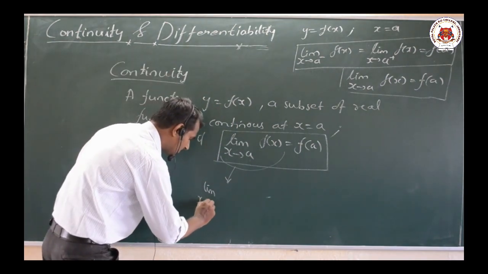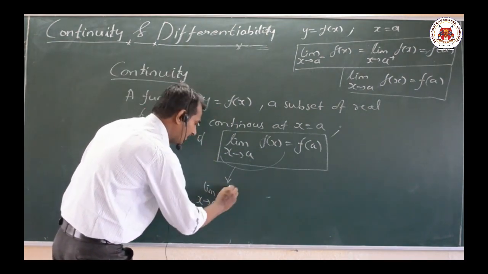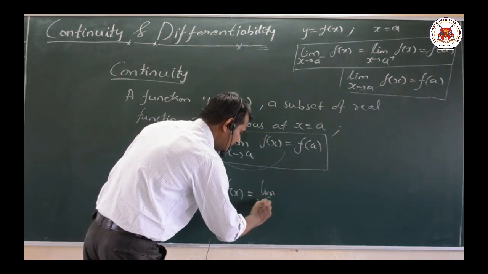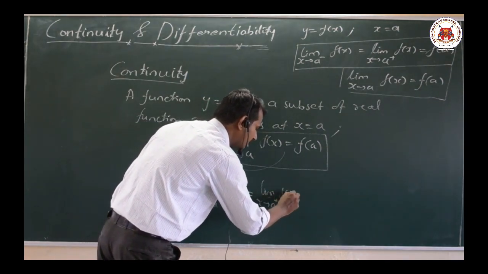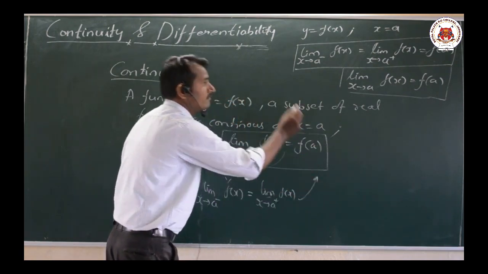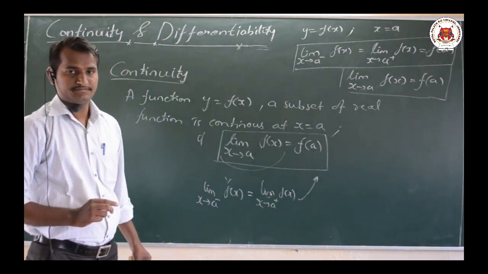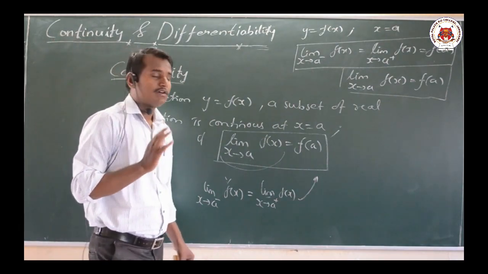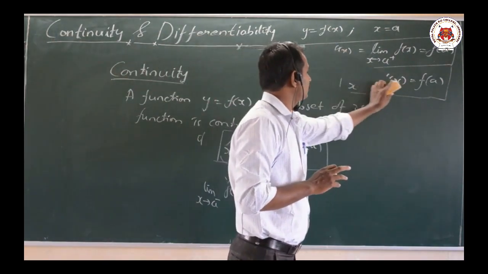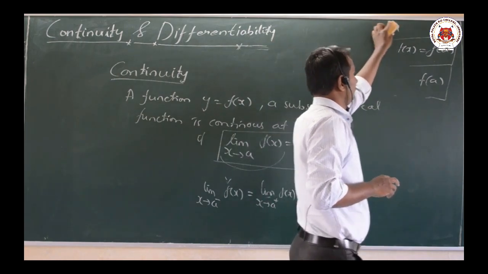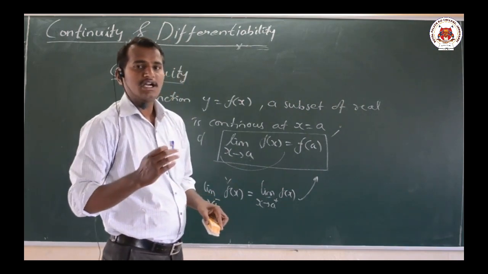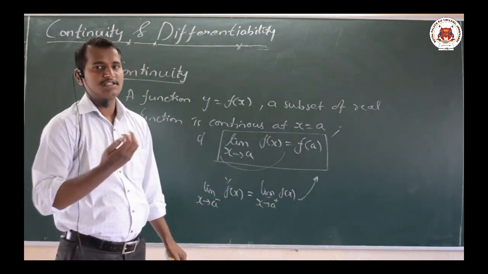That is, x tends to a negative, f of x should be equal to what it is, limit as x tends to a plus, f of x, and that value is equal to f of a, the same thing as it is. Okay, dear friends, it was a very simple topic related to our definition, or an introduction to our continuity, continuous function.